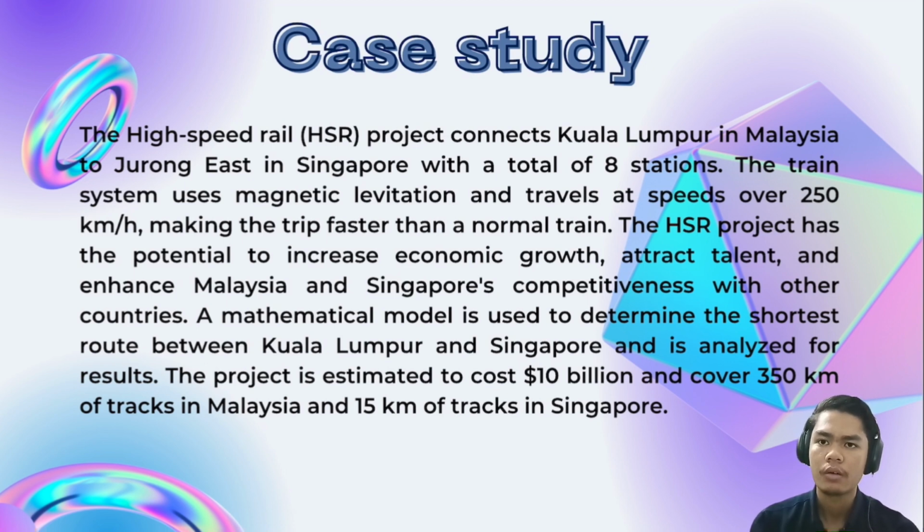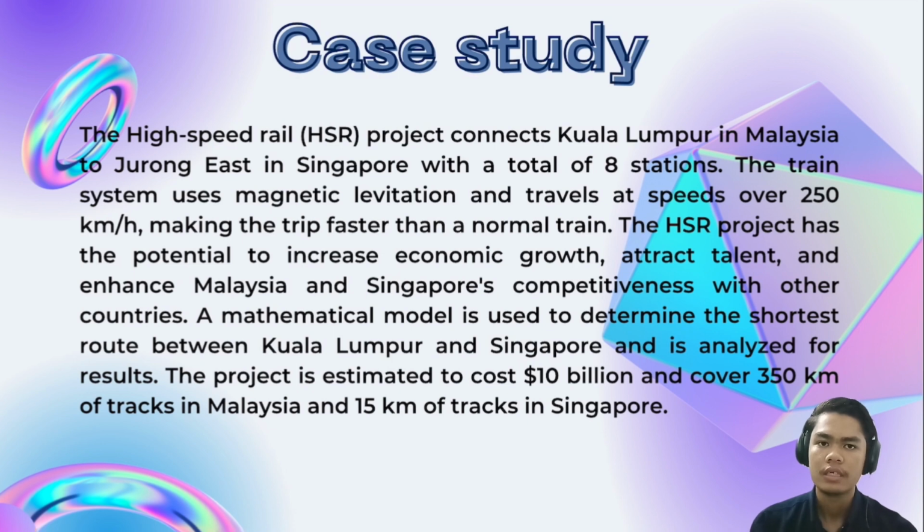Datuk Seri Ismail Sabri Yaakob, who was the Malaysian Prime Minister at that time, said this 10 billion project covers a 350 km track in Malaysia, and includes a 50 km track in Singapore. All this track can be covered by train in only 90 minutes.